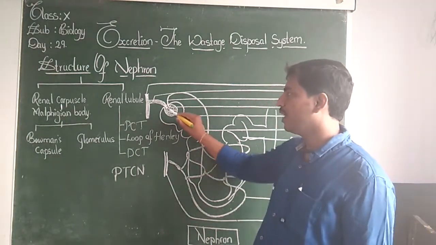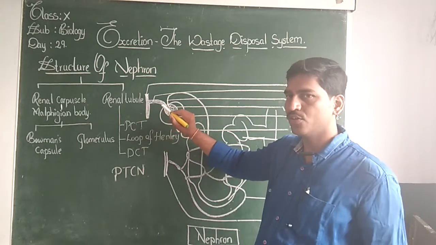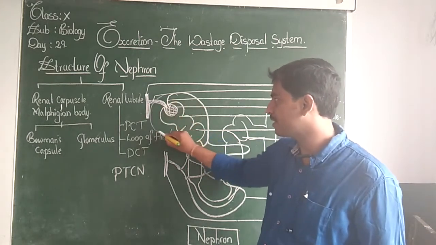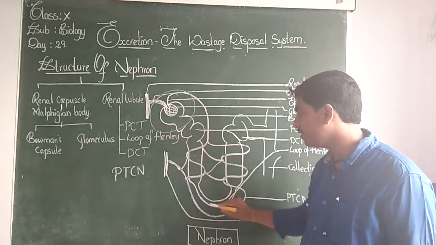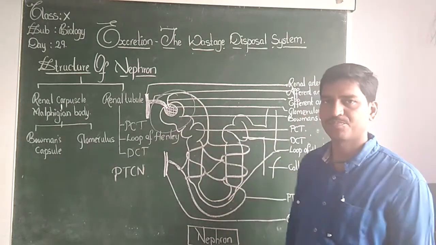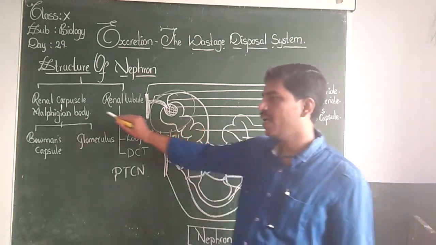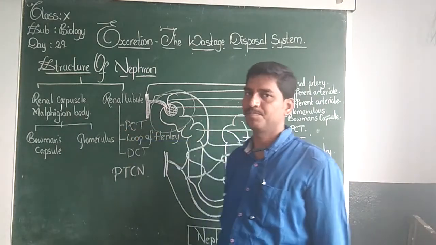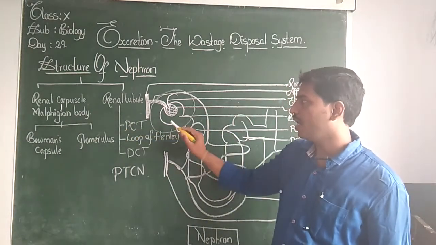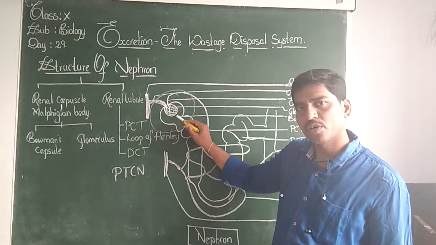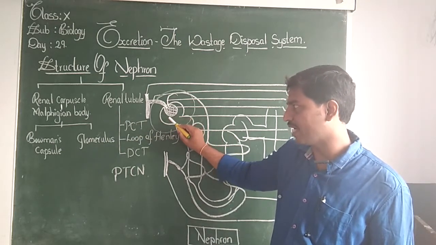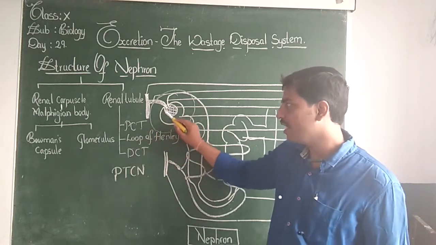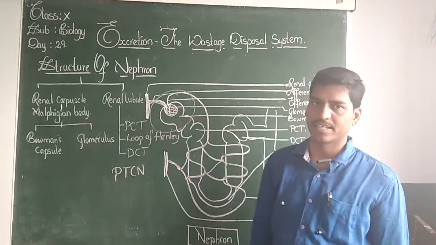I told you the nephron is going to contain two parts. This is the first part, and the remaining thing is the second part. What is the first part? Malpighian body. Now I told you how this Malpighian body is made up of two things. This is first and this is second.